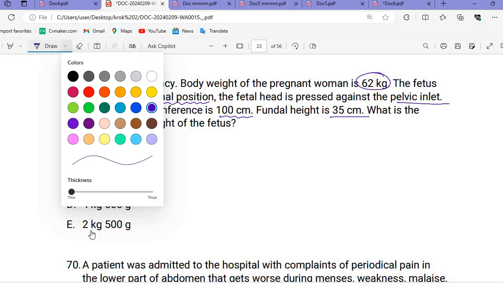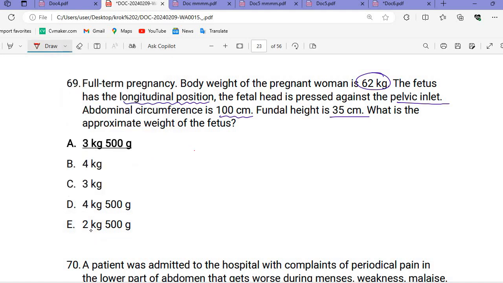So can you please revise a formula with me? The estimated fetal weight will be equal to the fundal height multiply abdominal circumference.